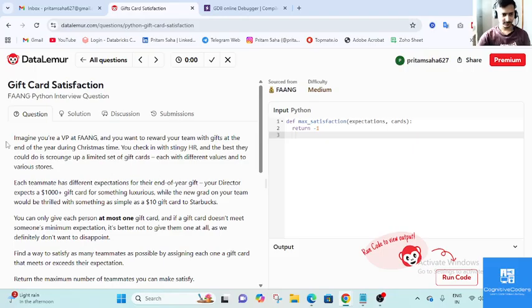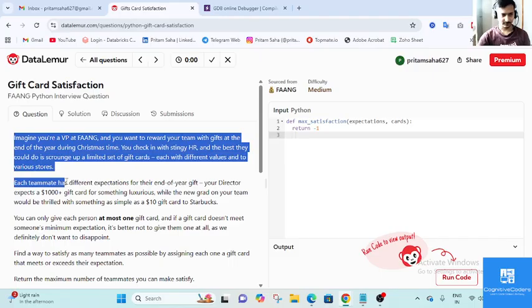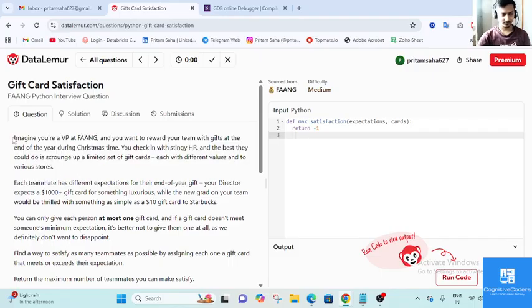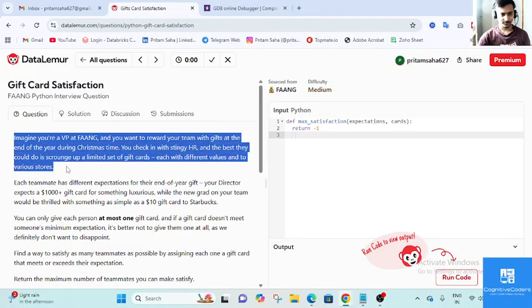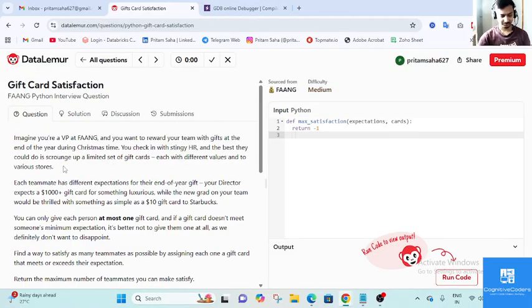This kind of question will give you confidence. It will boost your confidence to solve it in your Python interview or data engineering interview, whenever a Python question comes up.